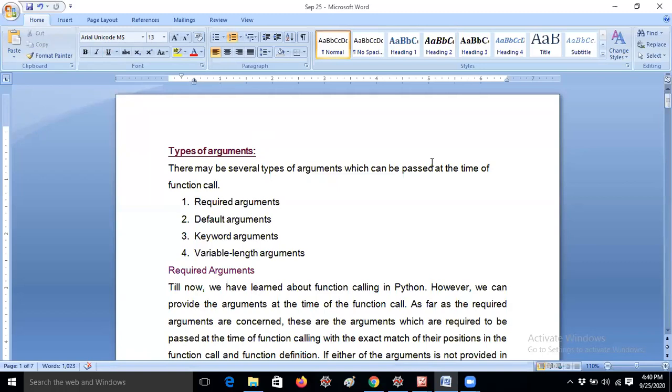There may be several types of arguments which can be passed at the time of function call. One is called required arguments, then default arguments, keyword arguments, and variable length arguments. These are the various types.